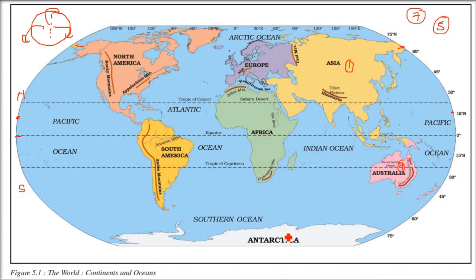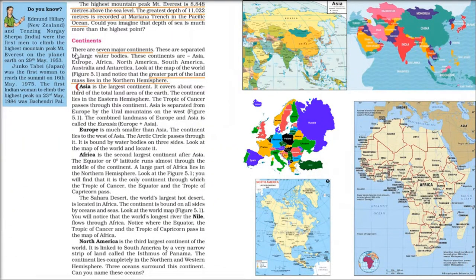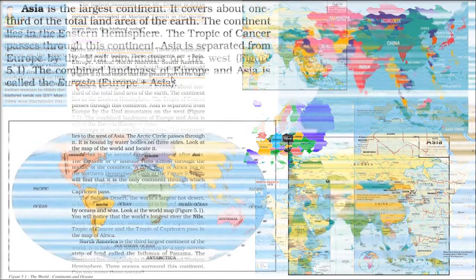This Antarctica is the continent where nobody lives. People go there for research and development. It's very cold. The situation is very difficult to live here, because this is a pole, and you know that a pole doesn't get enough sunlight. That's why they always have glaciers and so on. So one by one we are discussing the continents.